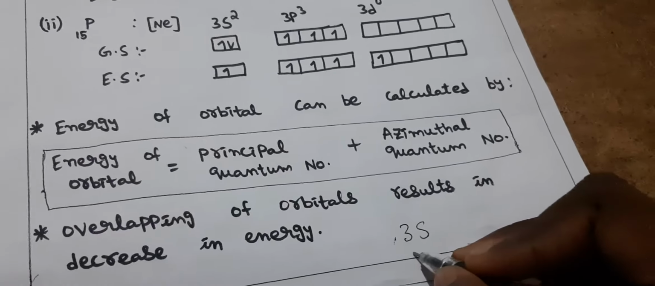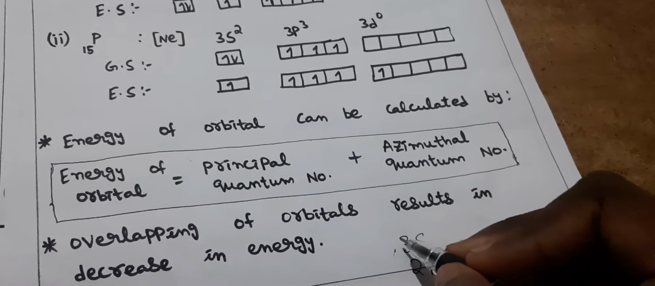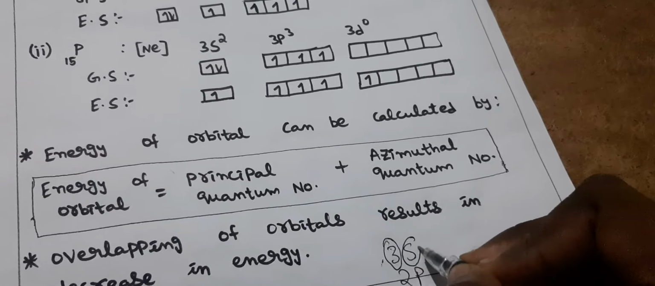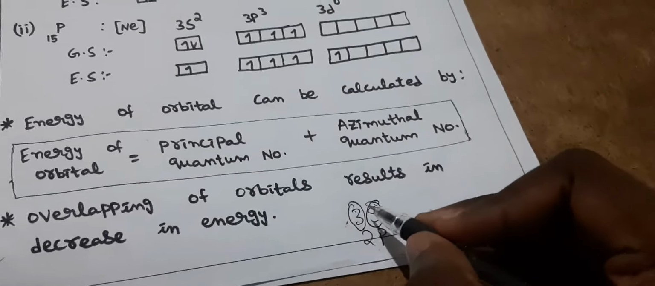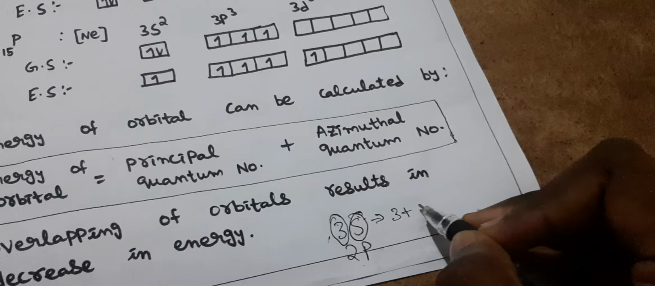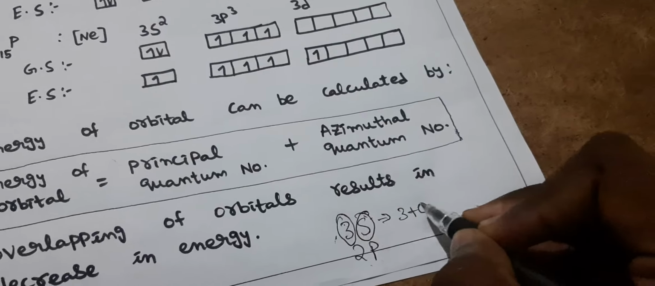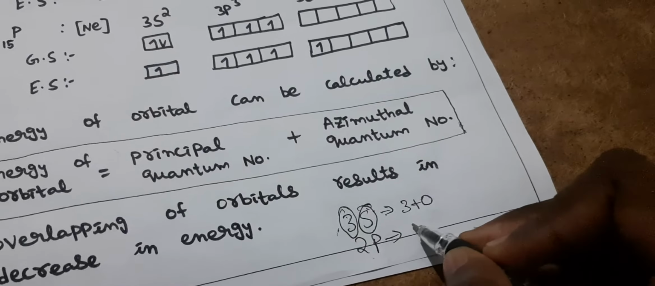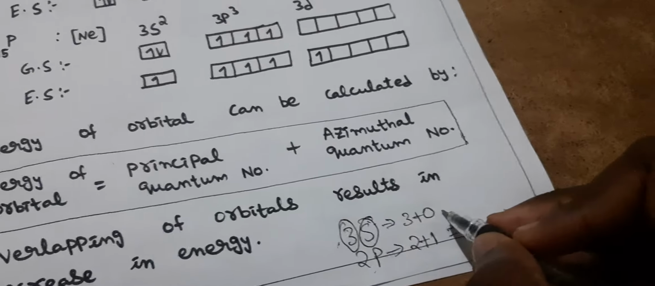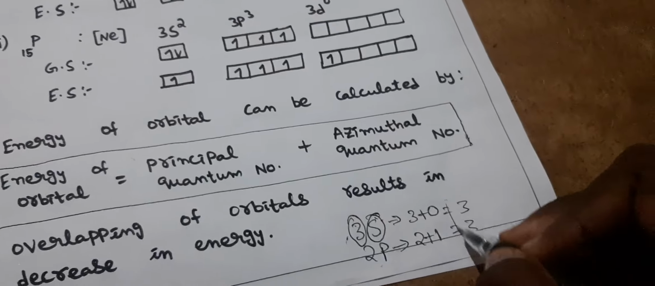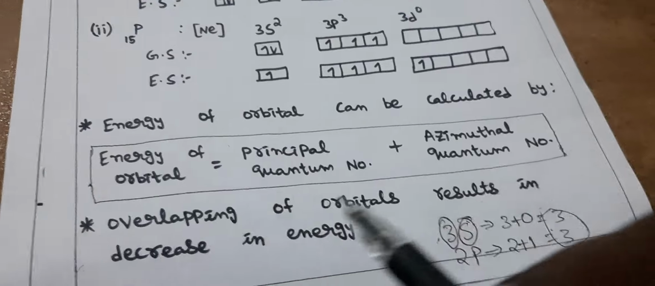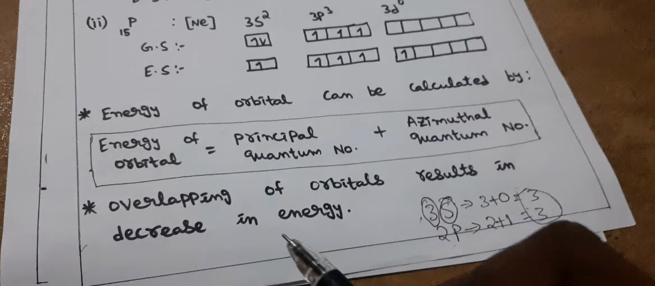3s and 2p. The first number is the principal quantum number, and the other is the azimuthal quantum number. We all know it; we have learned it from basics. Here 3 plus s value, which is 0, gives 3. Here 2 plus p value, which is 1, gives 3. So it is 3 and it is also 3. That means the energies are same. The energy of orbitals can be calculated in this way.